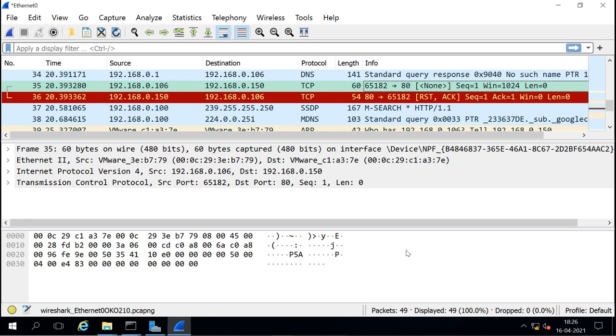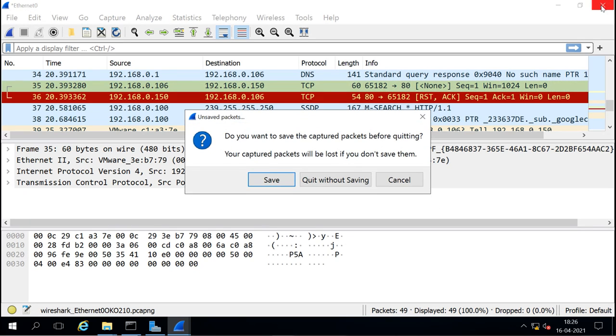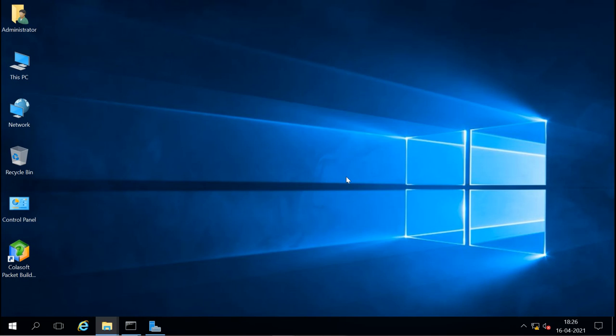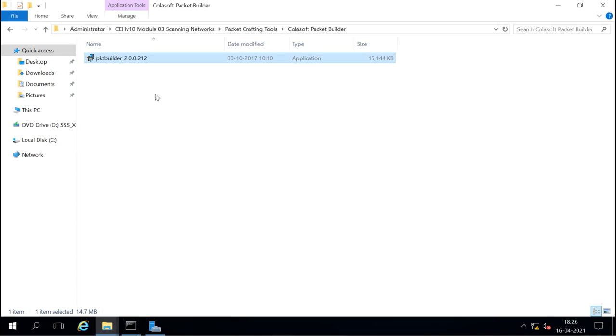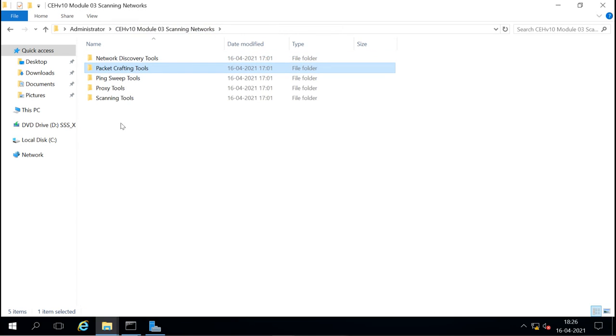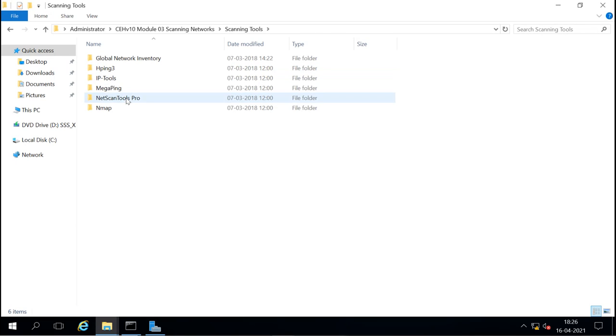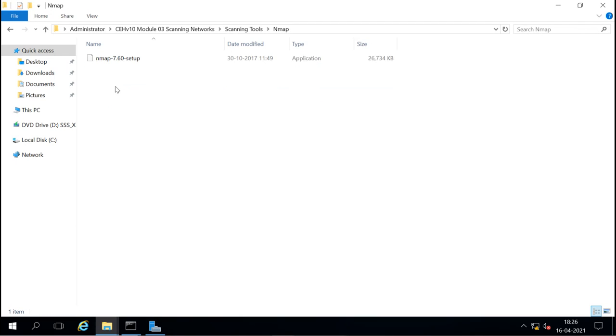Now we have graphical nmap also. I will show you that first. So that was the command line nmap which is available in Kali, but there is a graphical nmap also available which is for the Windows. So in scanning tools we have the nmap exe, so you can install it in this machine.